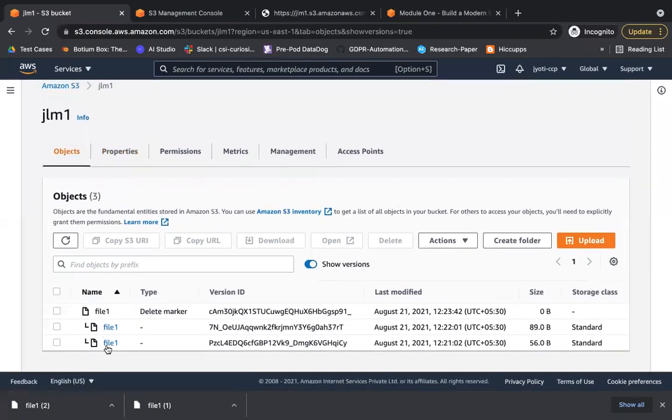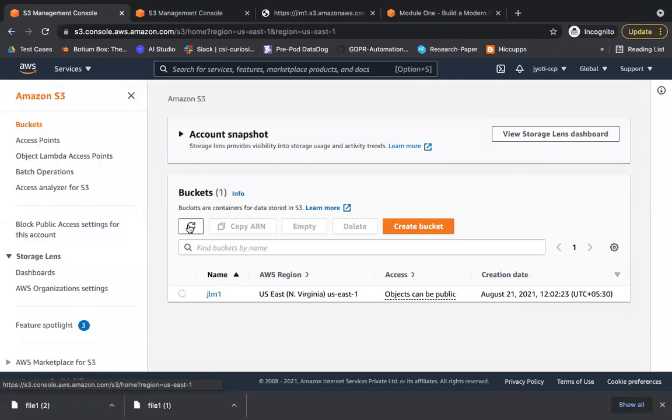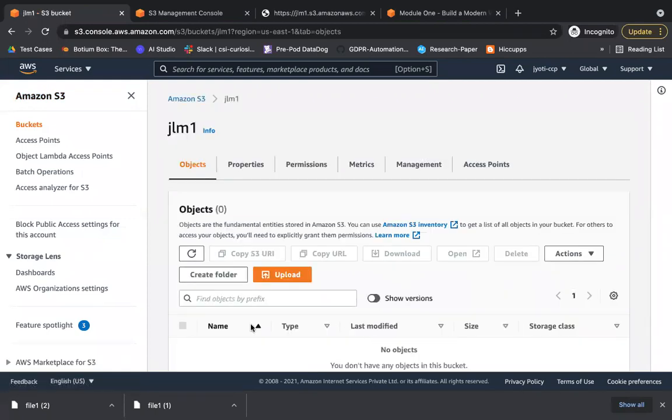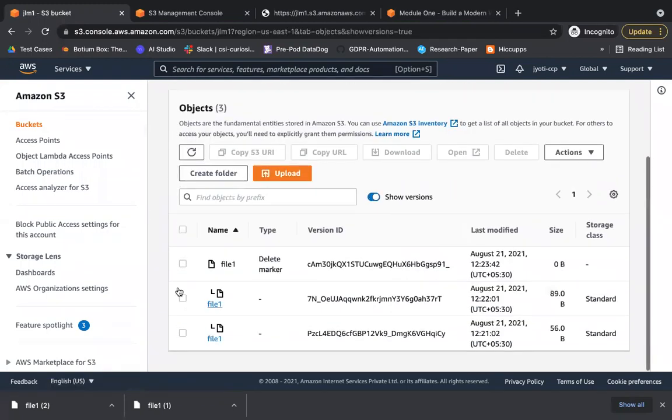So see, you see three versions here. Okay. So whenever you delete, what happens is for the current version, it creates another version with this delete marker. Let me just show it to you for now. Let's go again here and see. Is there anything in this bucket? No, there's nothing in this bucket. Okay. Now let me go here.